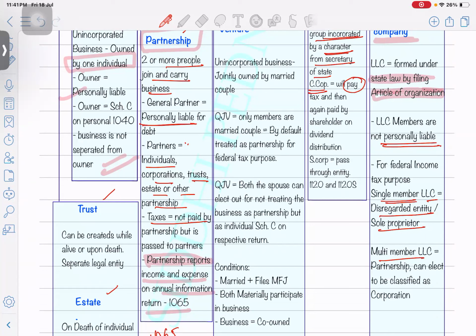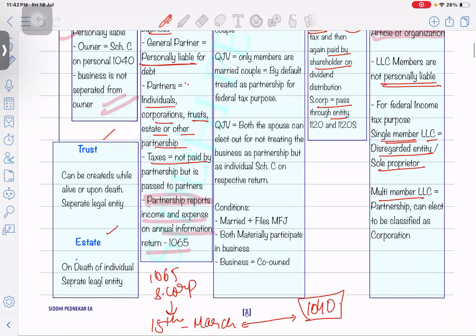21% tax they have to pay, and then again the shareholder will be paying the tax on the dividend. So let's say from a C corporation, whatever distribution they receive is in the form of a dividend, and the shareholder will have to disclose that dividend income on the 1040 return. So again they pay the taxes on the dividend and file the return. Okay. S corp is a pass-through entity, and yes, you are going to file a 1120S. It has simple criteria: there has to be fewer than 100 members. No foreign person can be a member of an S corp.